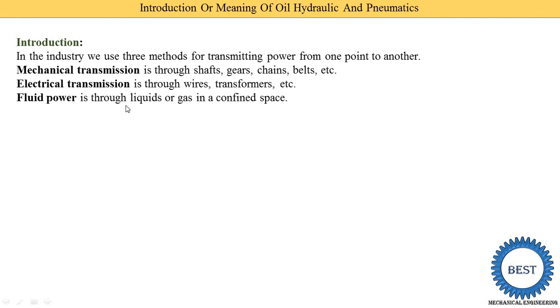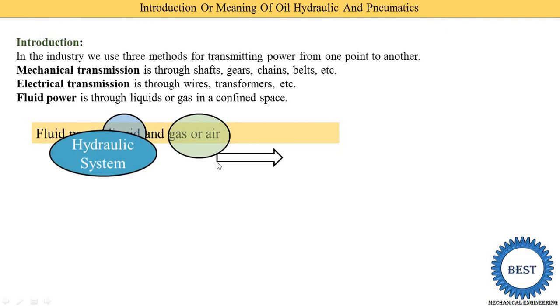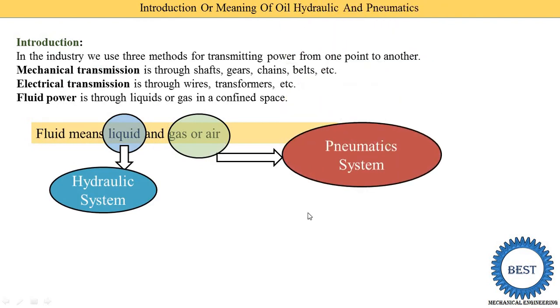In fluid power, the power is transmitted through a liquid or a gas in a confined space. People generally think fluid means liquid, but fluid does not mean only liquid; it means liquid and gas, or also air. So any system operated by liquid is called a hydraulic system, and any system operated by gas or air is called a pneumatic system. Hydraulic systems and pneumatic systems come under fluid power systems.